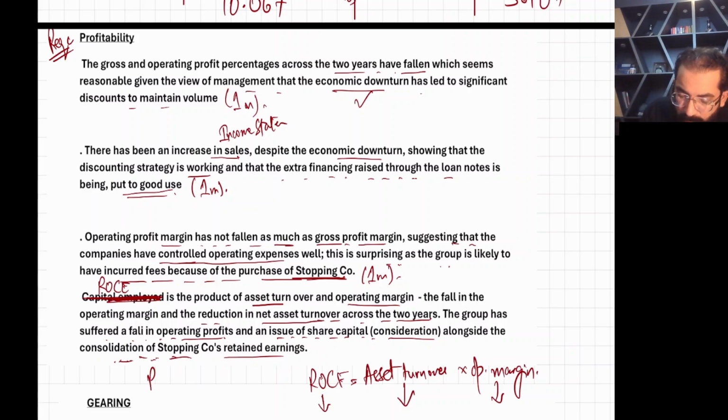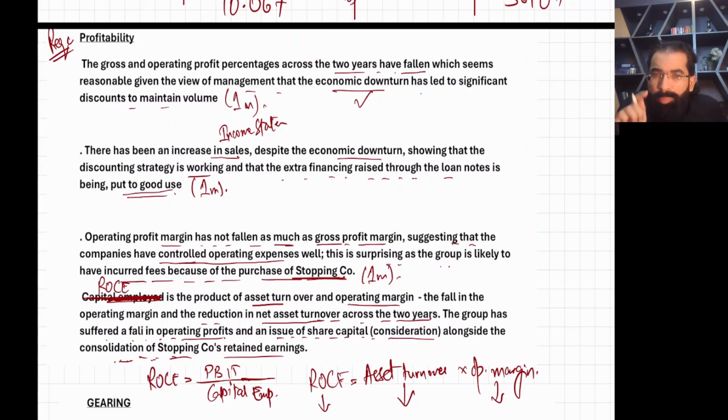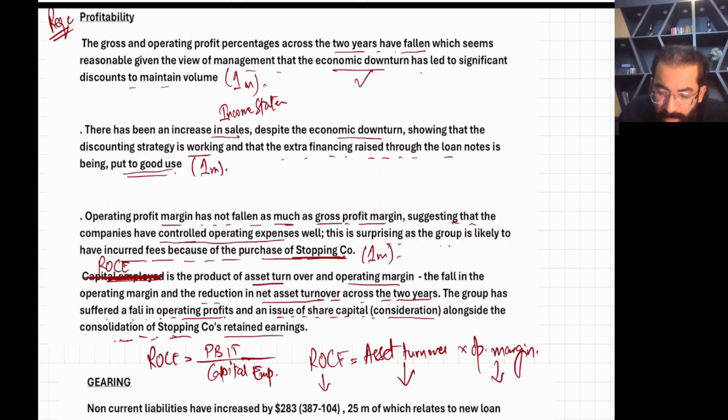Second reason: the formula of ROCE is PBIT divided by capital employed. Just use your brain. Capital employed means shareholder equity plus non-current liabilities. The parent company issued new shares during the takeover; there was a share consideration.